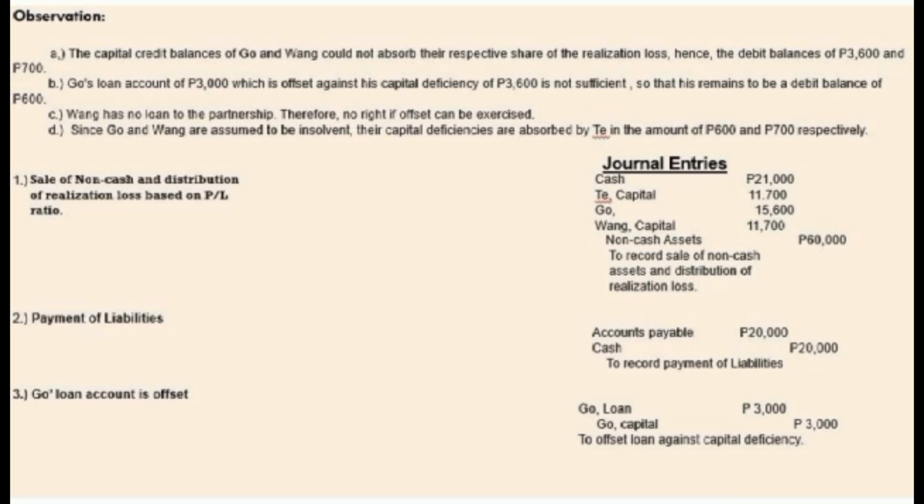The cash is 21,000 pesos. The T capital is 11,700 pesos. Go is 11,600, Wang capital is 11,700, non-cash asset is 60,000 pesos. To record sale of non-cash assets and distribution of realization loss. Accounts payable is 20,000 pesos, cash 20,000 pesos. To record payment of liability. Go loan is 3,000 pesos, Go capital is 3,000 pesos. To offset loans against capital deficiency.